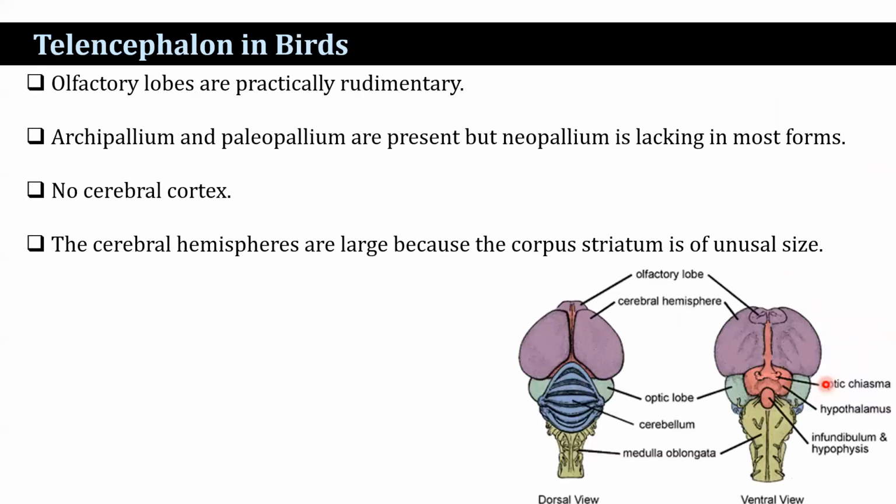In birds, olfactory lobes are practically rudimentary. Archipallium and paleopallium are also present, but neopallium is lacking in most forms, so there is no cerebral cortex. The cerebral hemispheres are large because the corpus striatum is of unusual size.